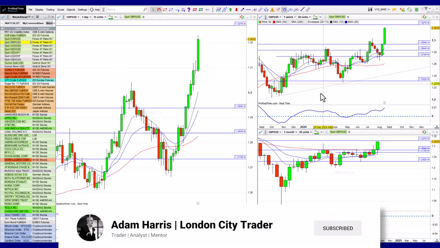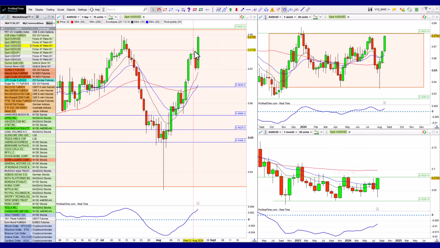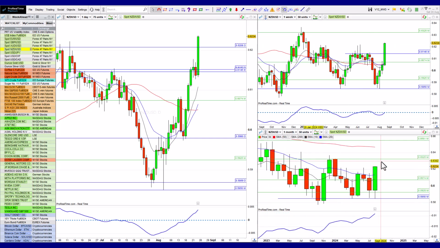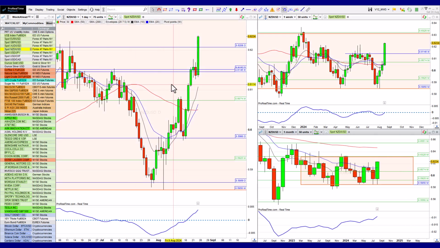The same with cable. Cable is even more overextended. Cable has, over the last couple of months, been stronger than the euro, and it's also possibly going to continue up and then a correction at some point. Aussie dollar, same thing, working its way up to the top of its range. Could we see a reaction there? We'll have to find out. We've got Kiwi dollar also approaching these previous highs over here, and also got some good room to head up to the top of its range. So let me just mark that off, so that is a little bit more visible within this monthly chart. So you can see that that's got some potential to go to the upside there.